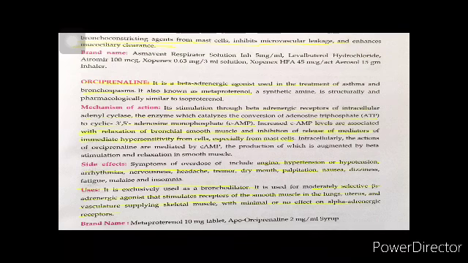We have orciprenaline. This is a beta adrenergic agonist and also known as metaproterenol. This is a synthetic amine, structurally and pharmacologically similar to isoproterenol, and the mechanism is also similar. This is exclusively used as a bronchodilator.